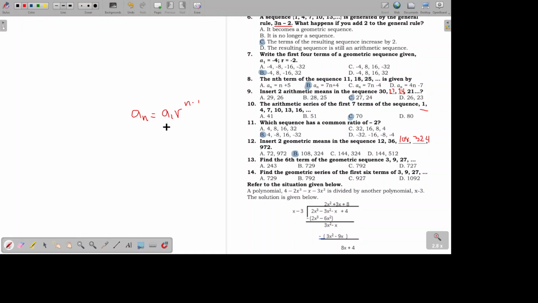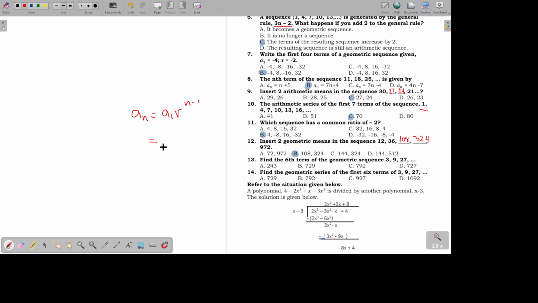So, kung nakalimutan mo man tong formula na to, just put it in your mind. Di ba continuous multiplication ng common ratio yun? So, ito yun. Continuous multiplication ng common ratio. Tina-times mo lang siya ng tina-times. Para maalala mo yung formula.